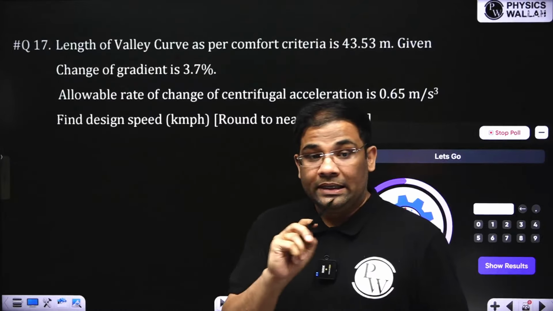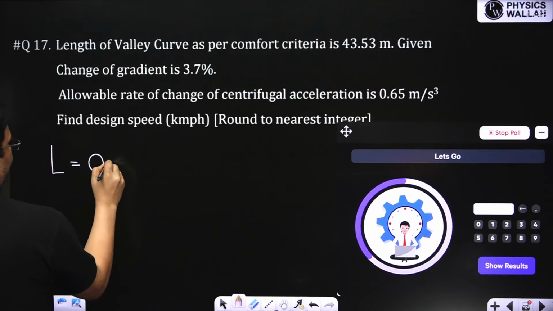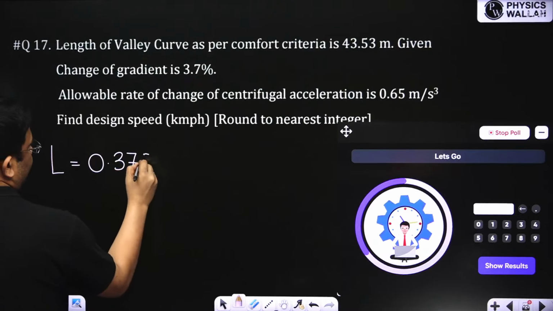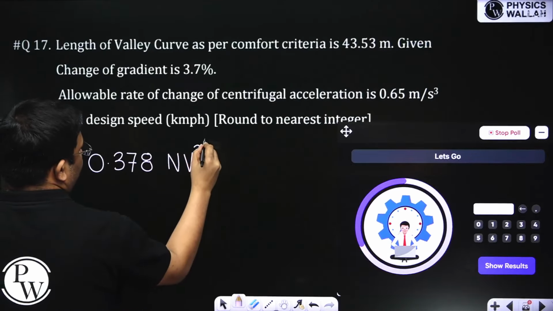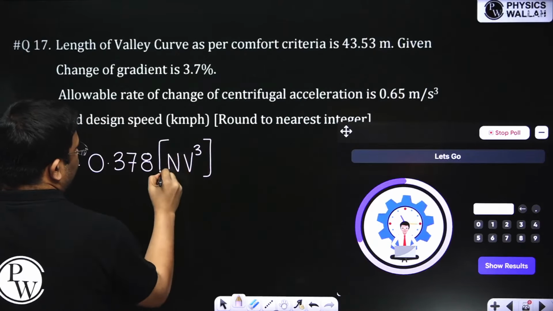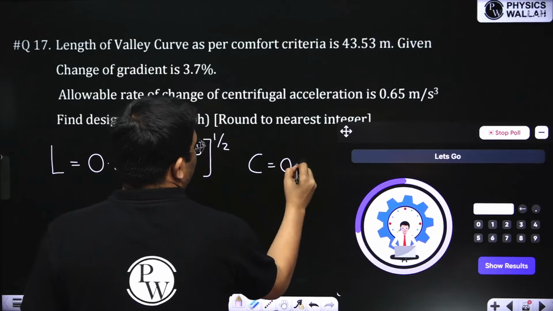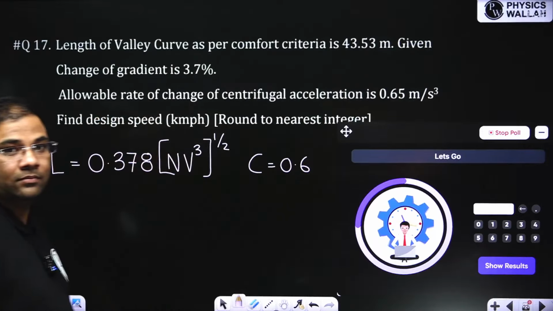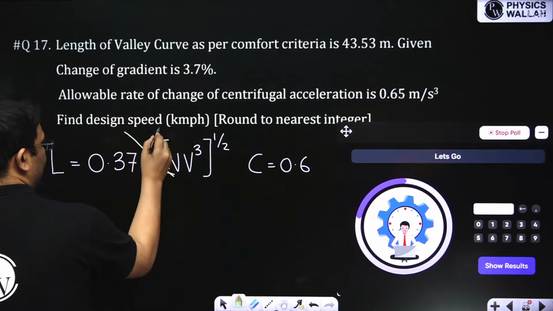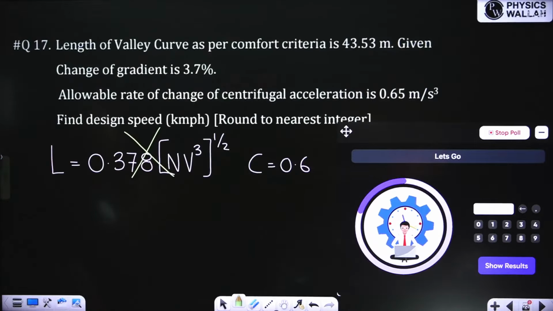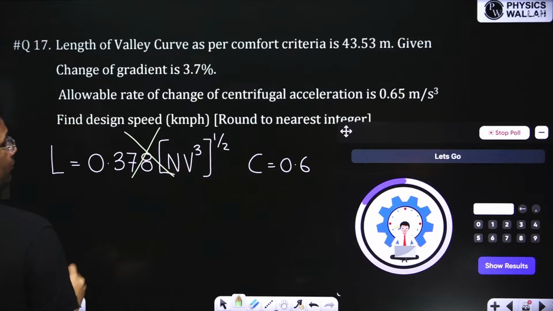Now see, here we cannot use this equation, because this equation is for C equal to 0.6. So I cannot use this equation. This equation is not applicable here. I have to use the original equation.